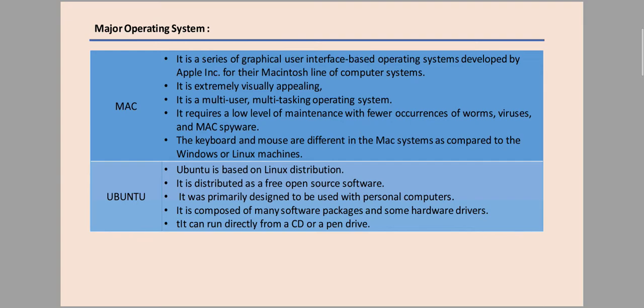Next is Ubuntu, a Linux based operating system. That means the features of Ubuntu and Linux are the same. It is distributed as free, open source software. It was primarily designed to be used with the personal computer. That means nowadays we use the Windows operating system on our personal computers, and Ubuntu is also developed for personal computers.